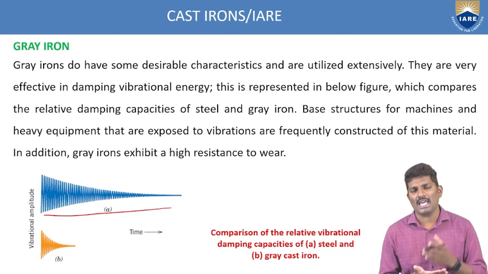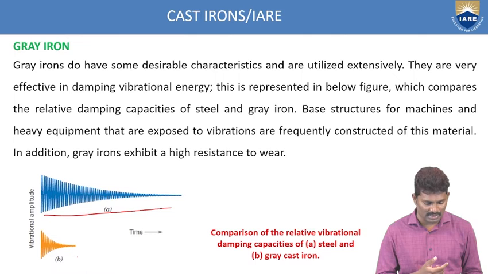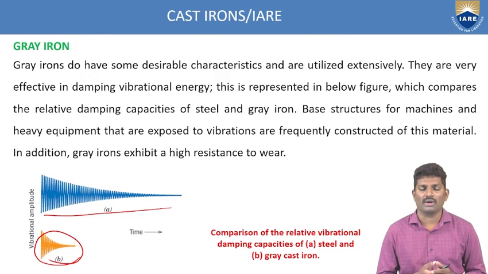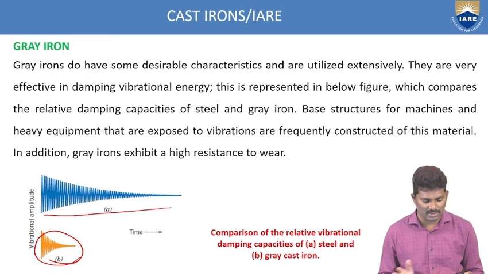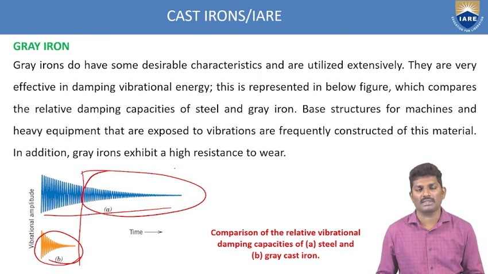If the same material is made with graphite, grey cast iron, the vibrations are controlled, almost 50%, up to this point. So all these damping forces or vibrations are controlled when you use grey cast iron. Depending upon the applications, you have to select the material.